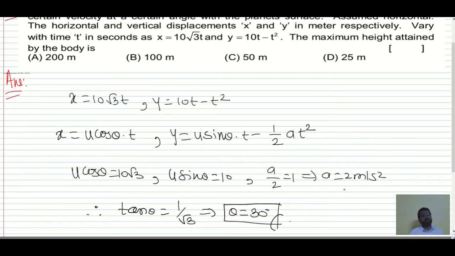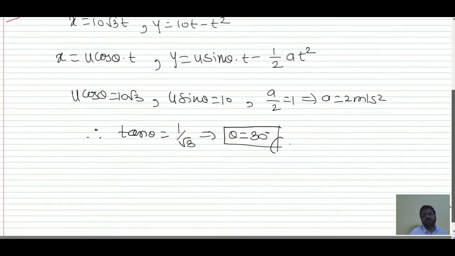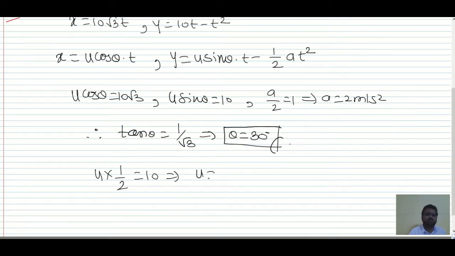Once we have theta and acceleration, we need the initial velocity. We can calculate it using u sin theta: u into sin theta, which is 1 by 2, is equal to 10, so u is 20 meter per second. Now we have everything for the maximum height.